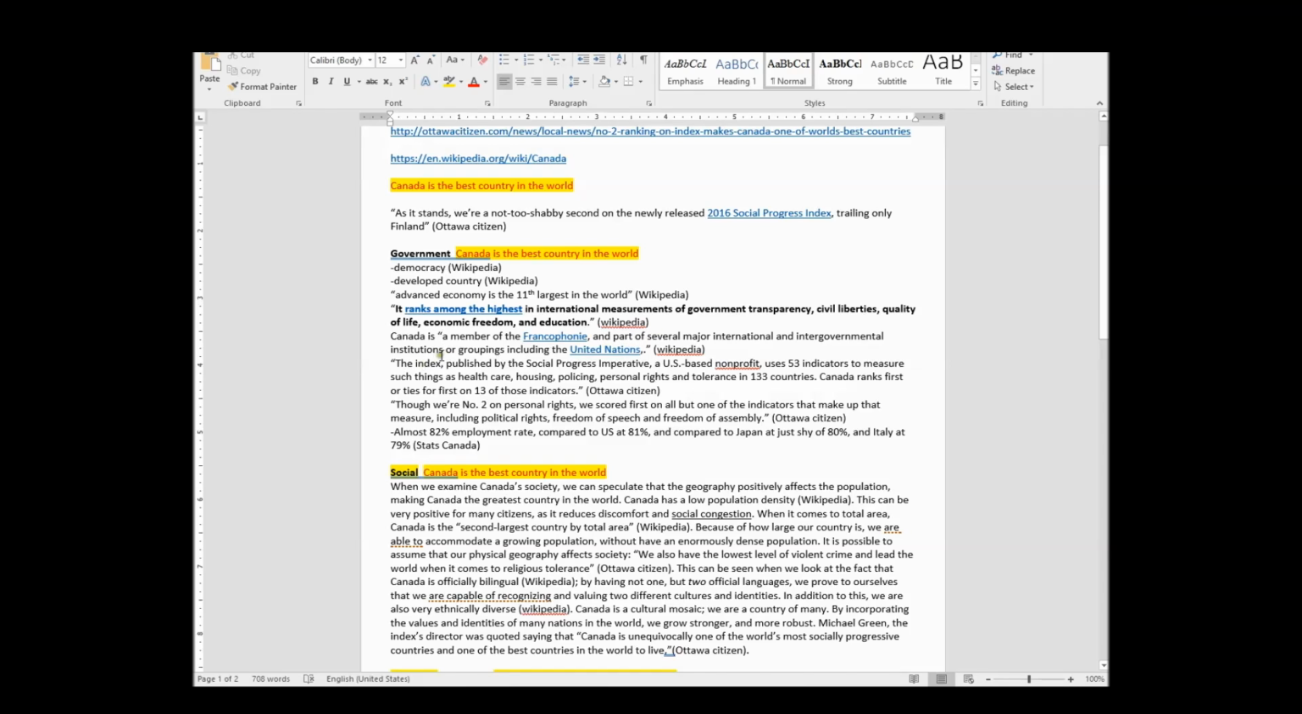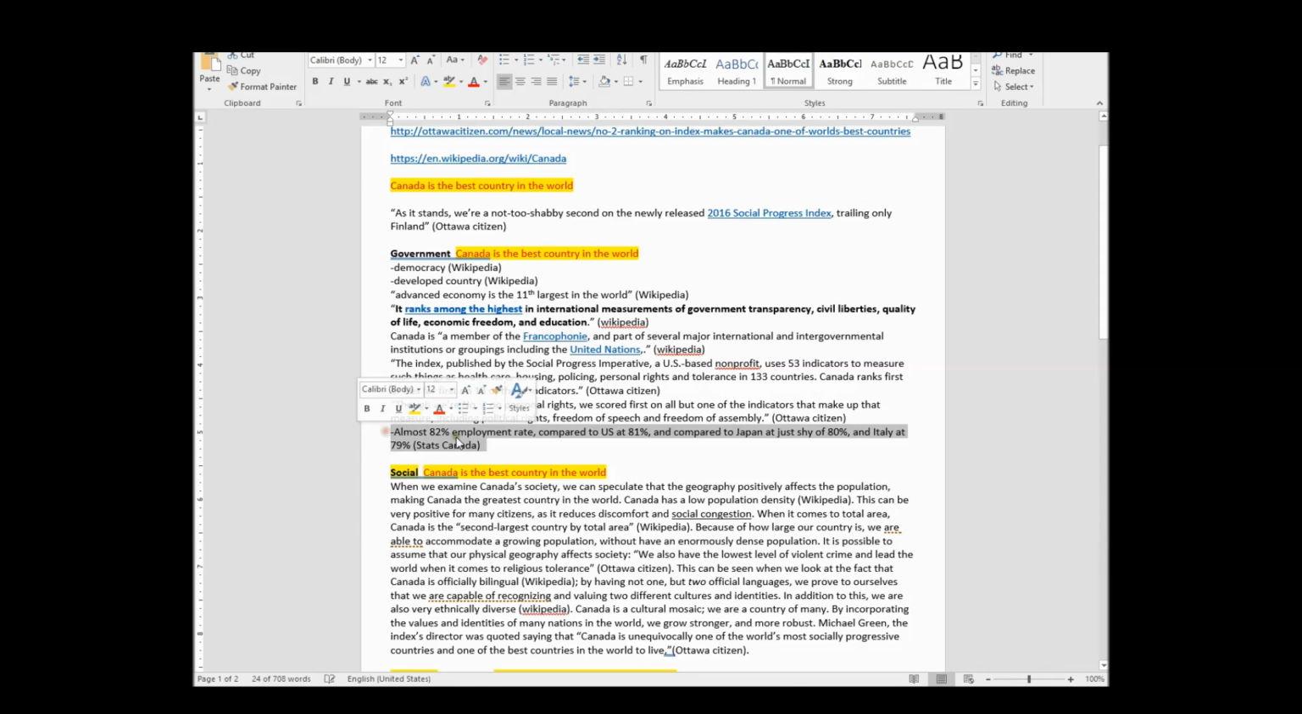I'll read this later. The index published blah, blah, blah, using 50 healthcare. Canada ranks. Oh, this is tough. There's some really good facts, but they're really hard to work with. So, though we're number 2 on personal rights, we scored first on all but one of the 3 indicators that measure it, including political rights. This fact is really interesting, but I think I can easily break it apart. What is this? Almost 82%. This is interesting. This employment thing doesn't fit in. This is a tricky one.